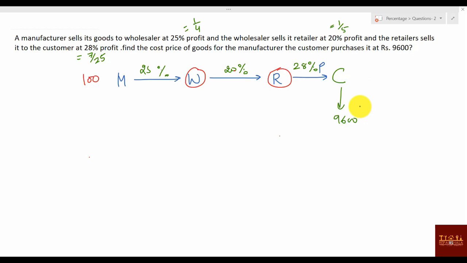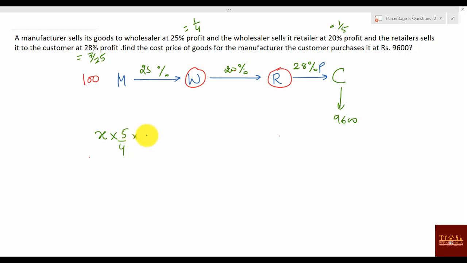Another way is, you can say that suppose the original cost was X. He sold at 1 by 4, or 25% profit, means how much he will be actually earning? 5 by 4. 20% profit means what? Suppose 100 was the cost, 20% profit means 120. 120 means you have to multiply with 5 by 4, or 4 will become 4 plus 1.